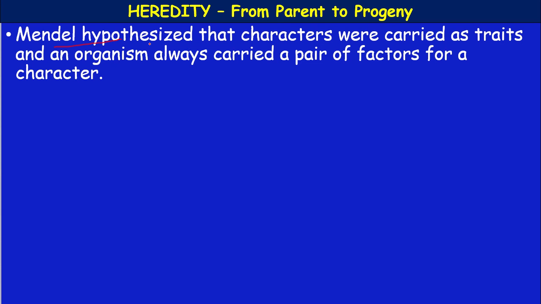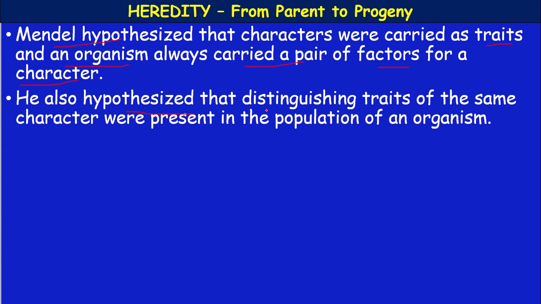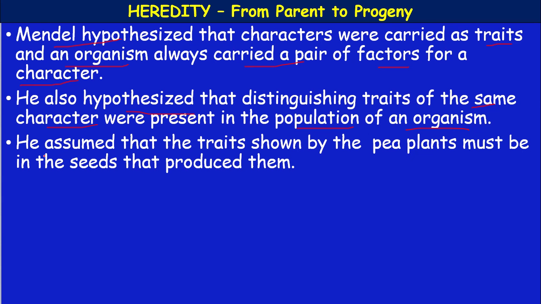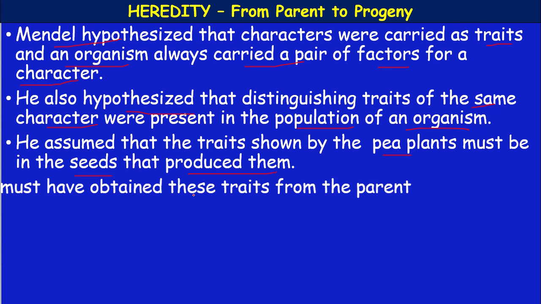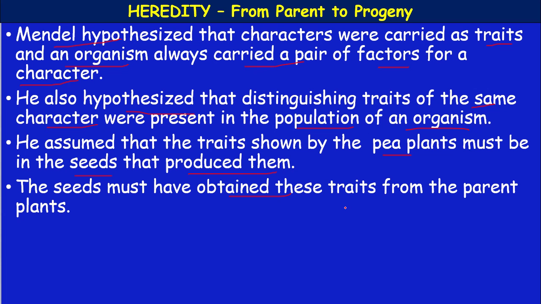Mendel hypothesized that the characters were carried as traits, and an organism always carried a pair of factors for a character. He also hypothesized that distinguishing traits of the same character were present in the population of an organism. He assumed that the traits shown by the pea plants must be present in the seeds that produced them. The seeds must have obtained these traits from the parent plants.